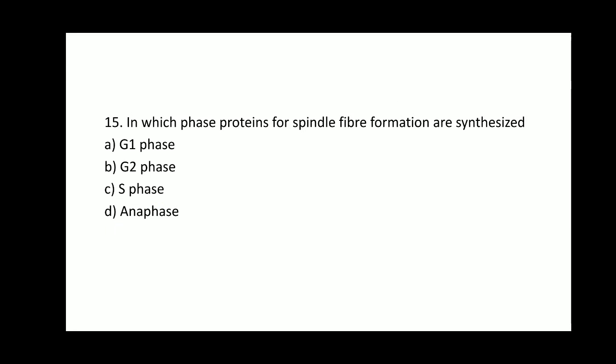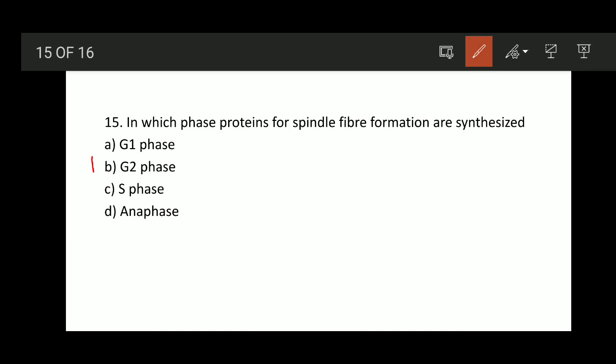Question number 15. In which phase are proteins for spindle fiber formation synthesized? A, G1 phase, B, G2 phase, C, S phase, and D, anaphase. So in which phase are proteins for spindle fiber formation synthesized? That is in G2 phase. The mitotic spindles or the microtubules assemble at the centriole region to form the spindle fibers. So option B, G2 phase, is the right option for this question.